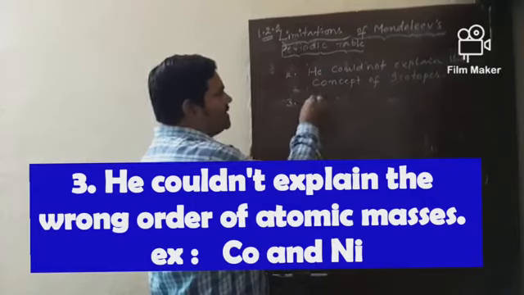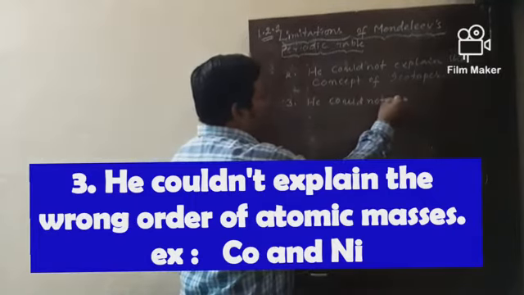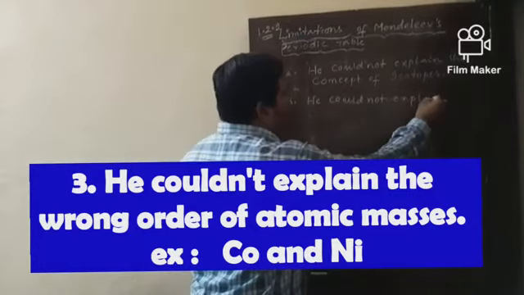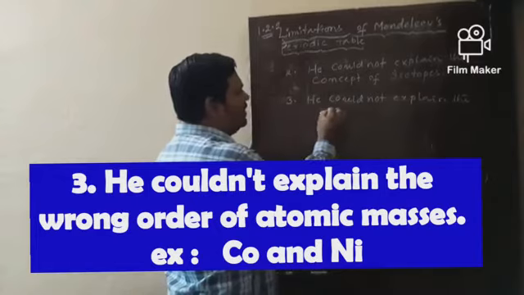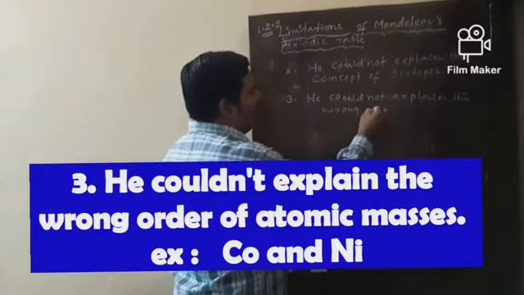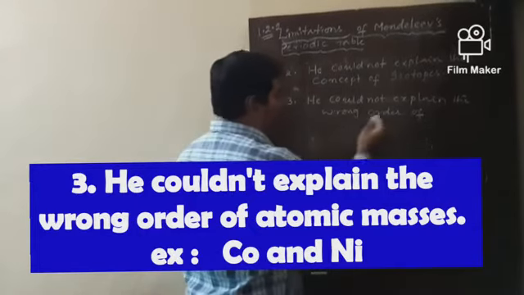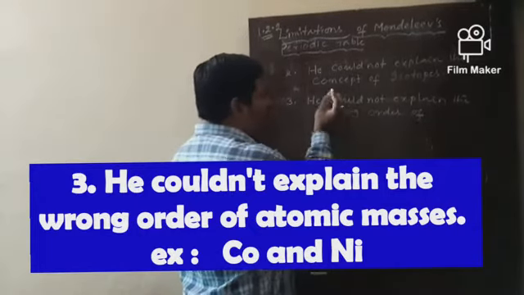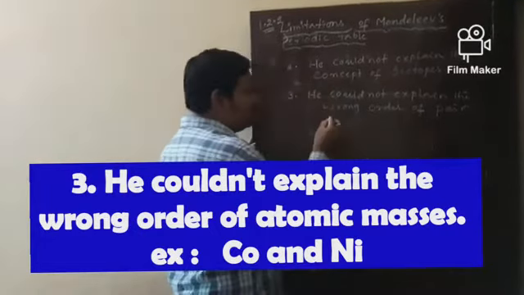He could not explain the wrong order of the cobalt pair. What is that pair?